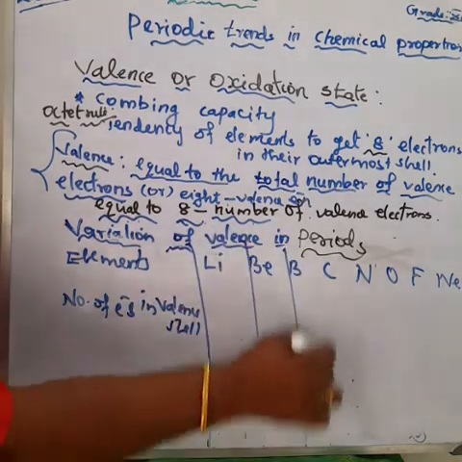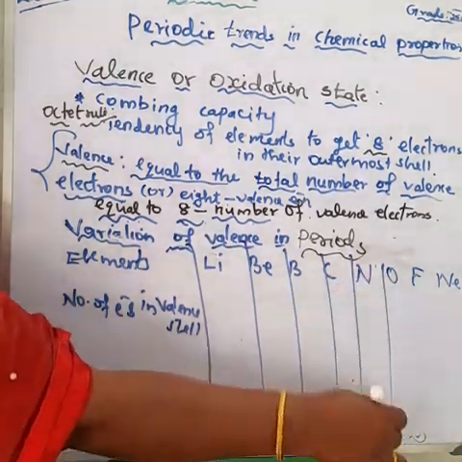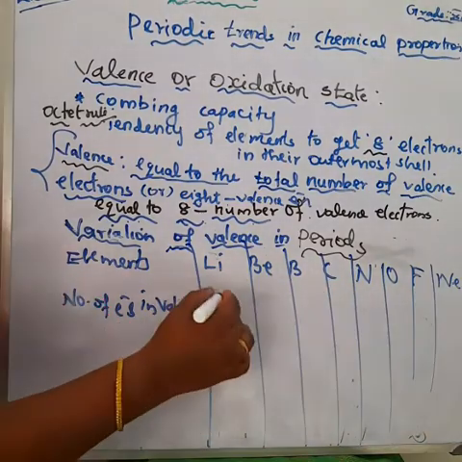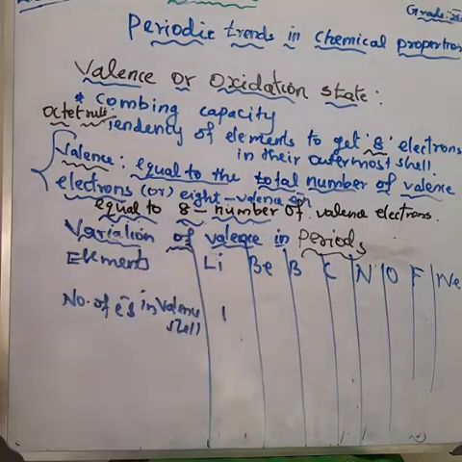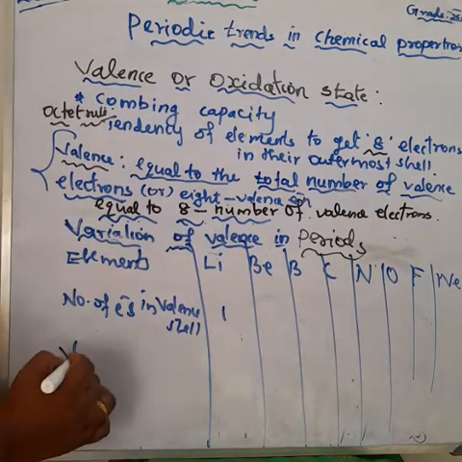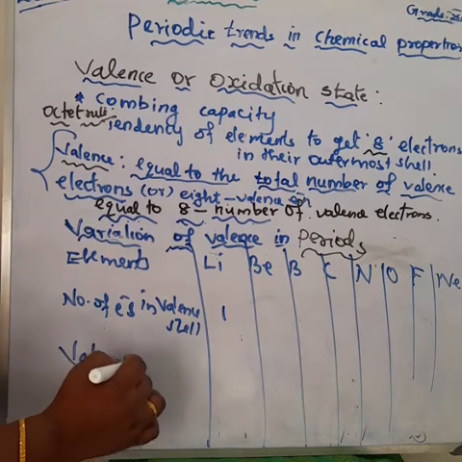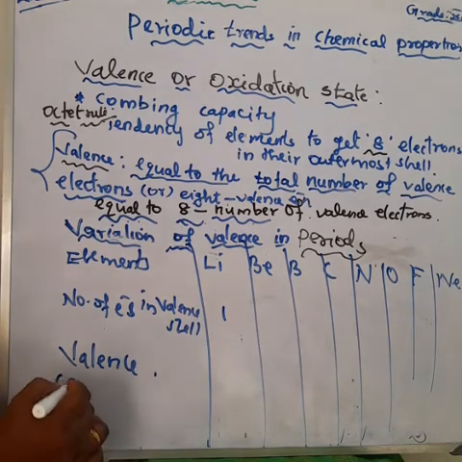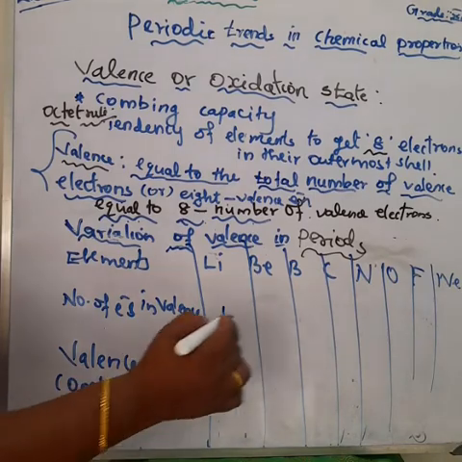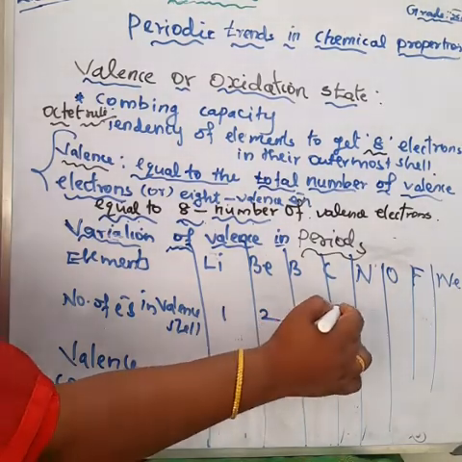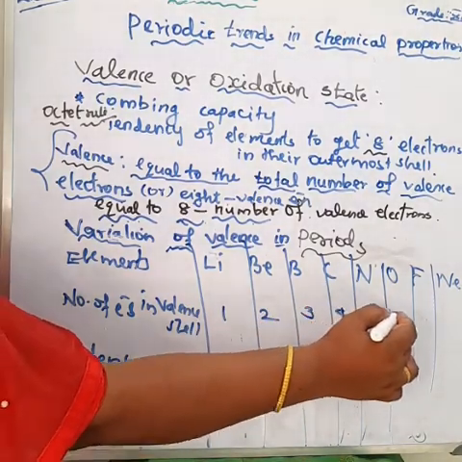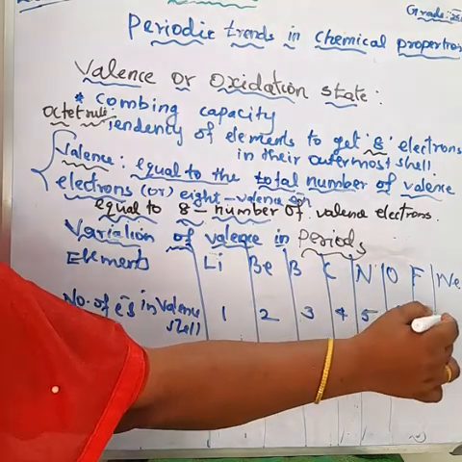The number of electrons in the valence shell for lithium is 1, because the atomic number of lithium is 3, so 2,1: valence electron 1. Beryllium 2, boron 3, carbon 4, nitrogen 5, oxygen 6, fluorine 7, neon 8.